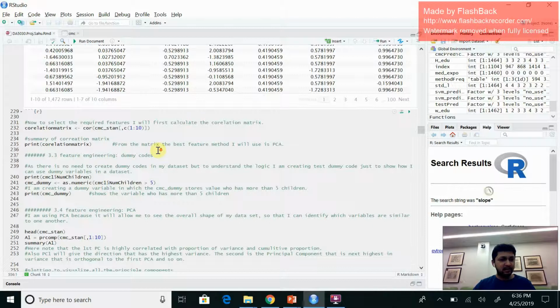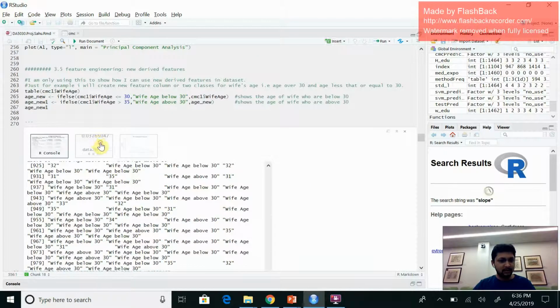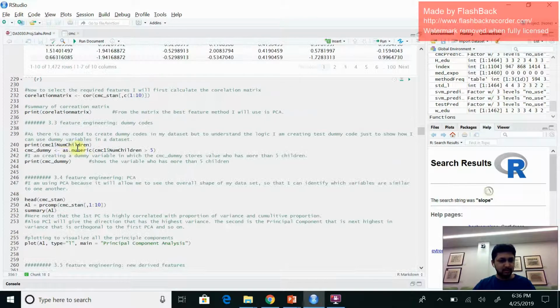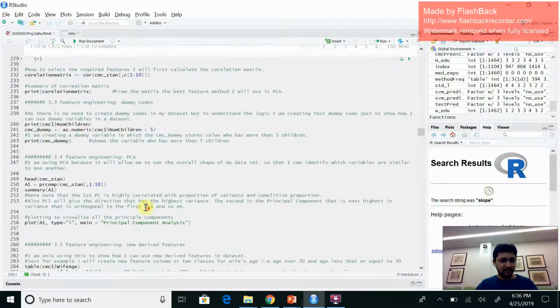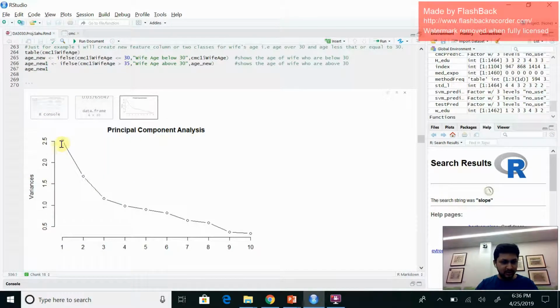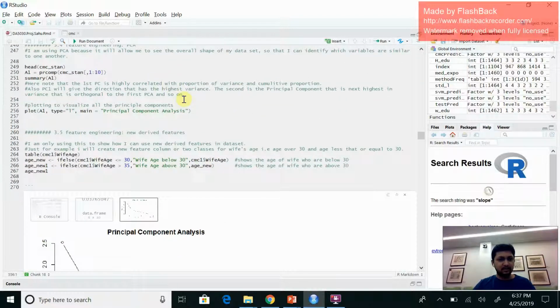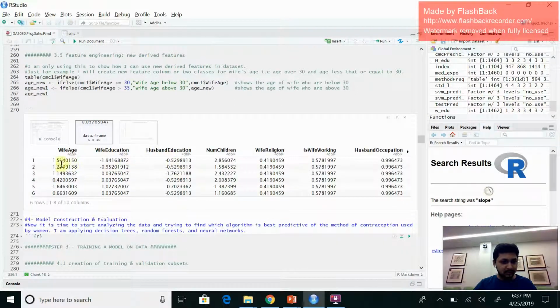Now to select the required features, I have used the correlation matrix. This is the correlation matrix of my required features. The best selected feature method is PCA because it will allow me to see the overall shape of my data so that I can identify which variables are similar to one another. Here you can see that PC1 and PC2 are highly correlated with each other, with their proportion and the cumulative variance. From here you can see,